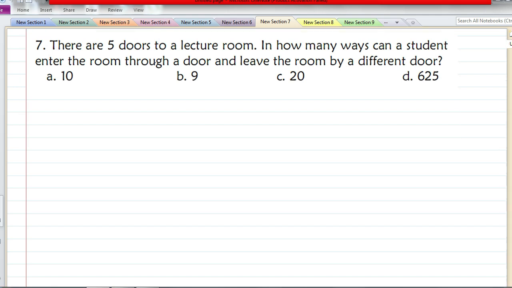There are 5 doors to a lecture room. In how many ways can a student enter and exit? This is a very simple permutation based question. There are 5 doors, so to enter the room there are 5 ways. And for exit, he can use any door except the door through which he entered, so for exit there are 4 different ways. So the number of ways is 5 into 4, 20 is the answer.